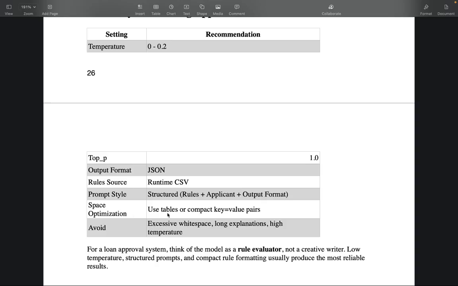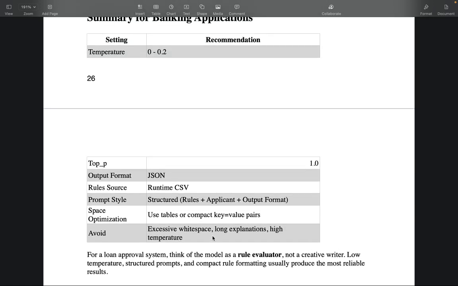Space optimization: use tables or compact key-value pairs, and avoid excessive white space, long explanations, or high temperatures, and give the limit, right? Give the reasoning within this many words. So I think all these strategies will help you in your production systems.